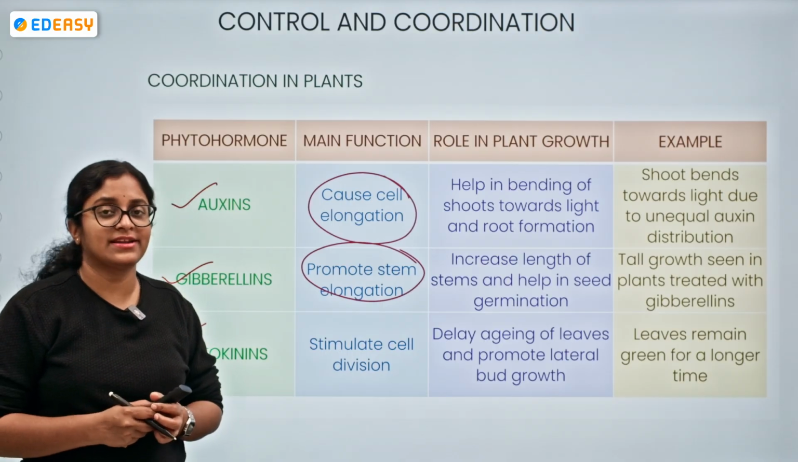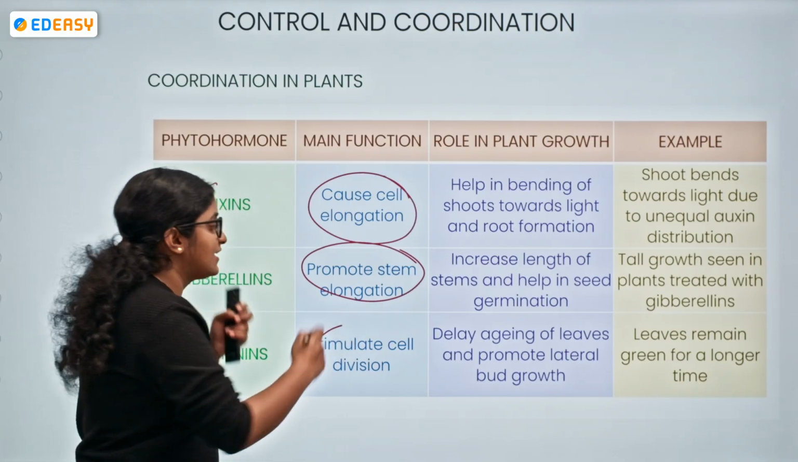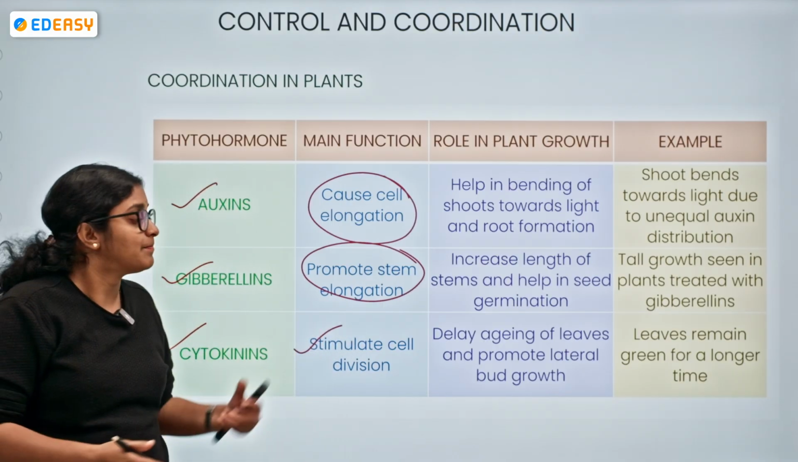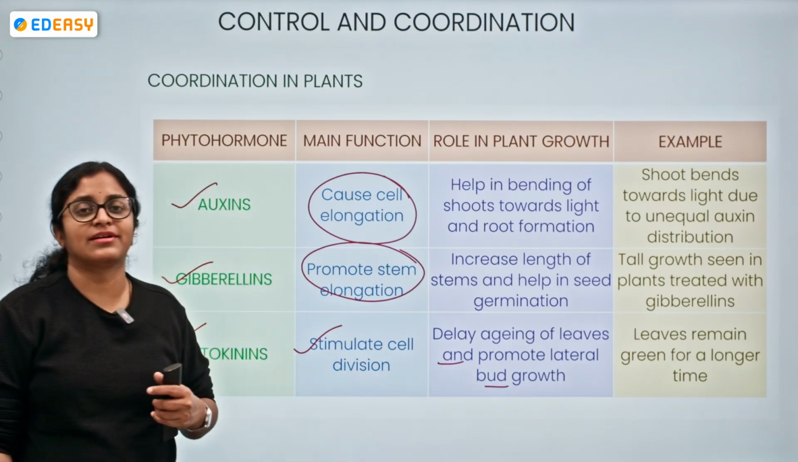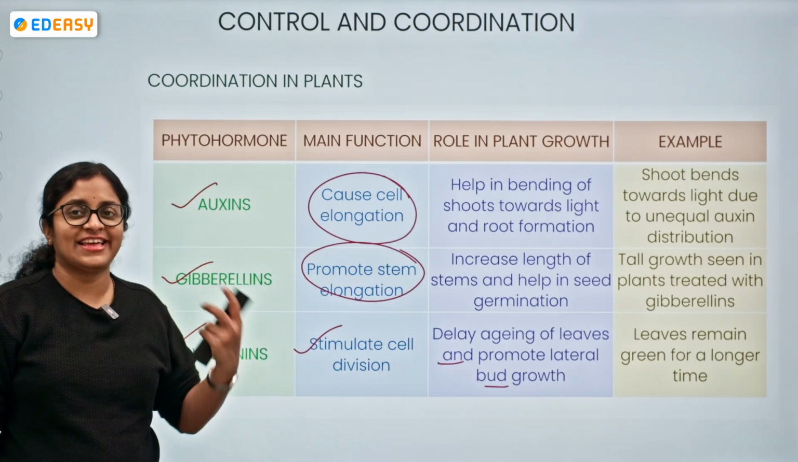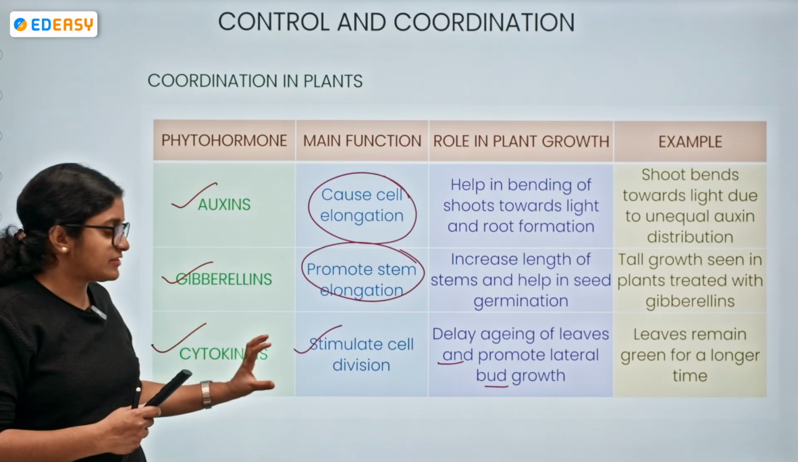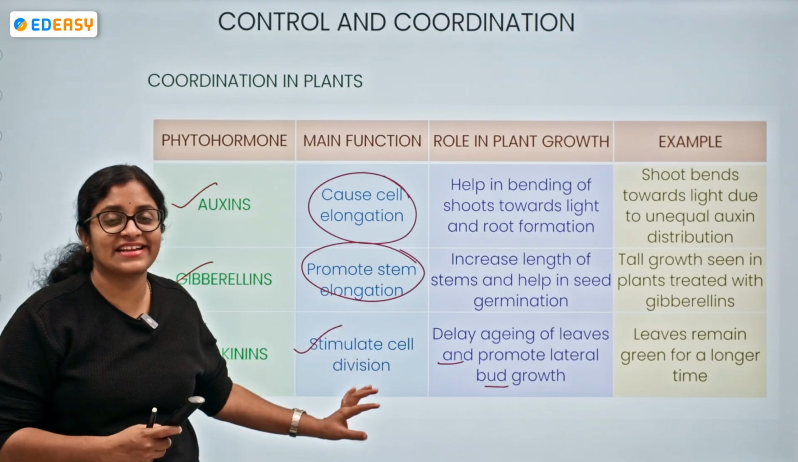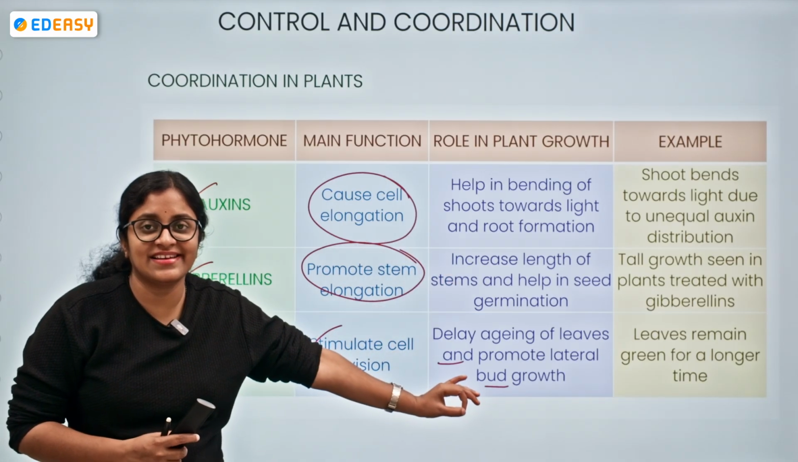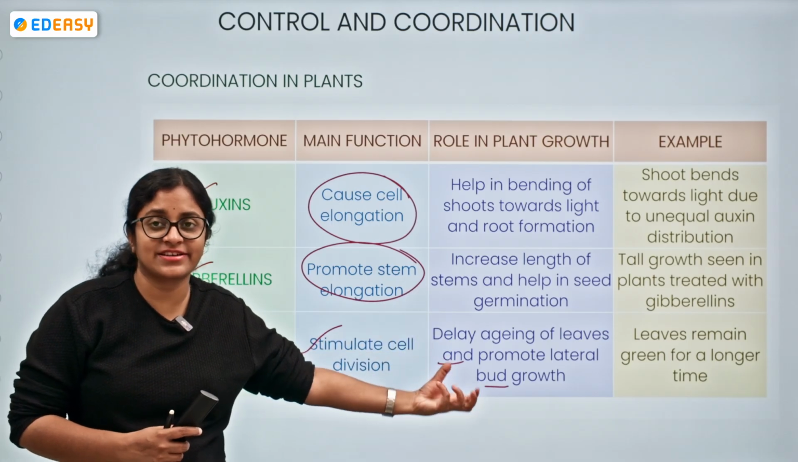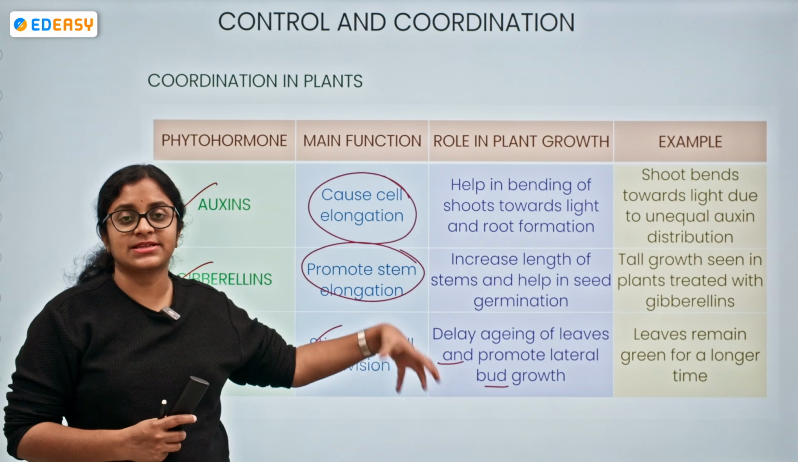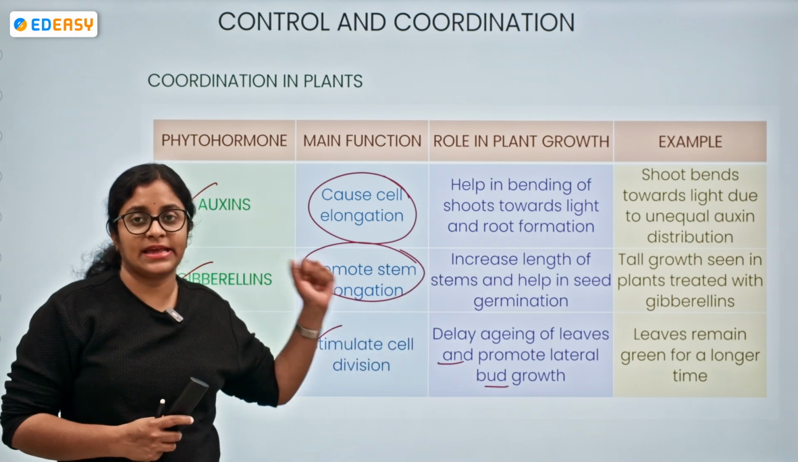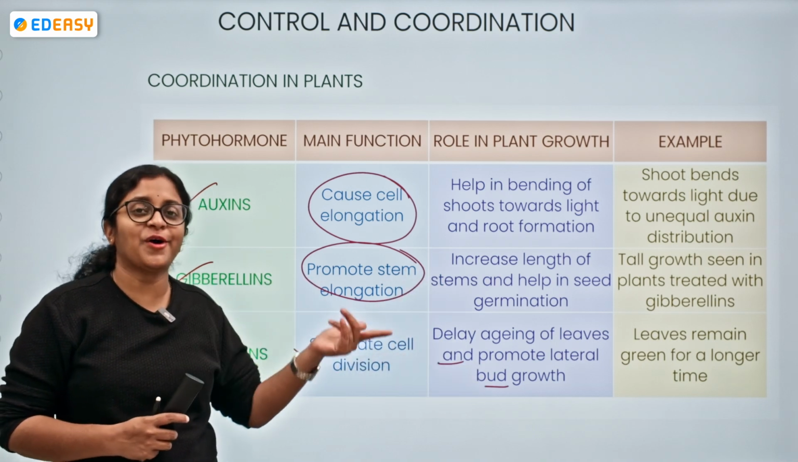Now we have the cytokinins. What does the cytokinin do? They stimulate cell division, thereby they help in delaying the aging of leaf and promote lateral bud growth. So we can say because of the presence of cytokinin, which is stimulating cell division and delaying the aging of the leaf, the plant systems remain green for a longer time. Not the whole time, but a longer time.